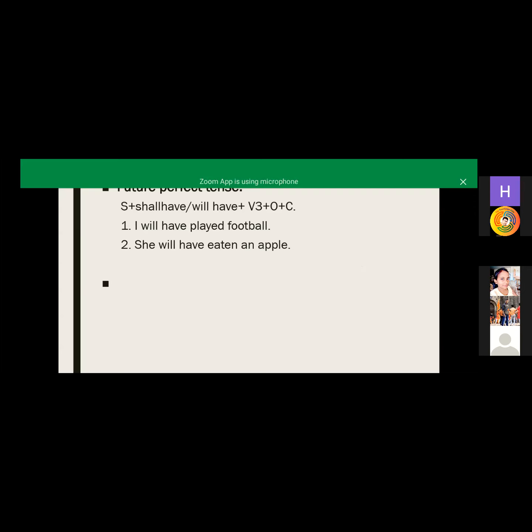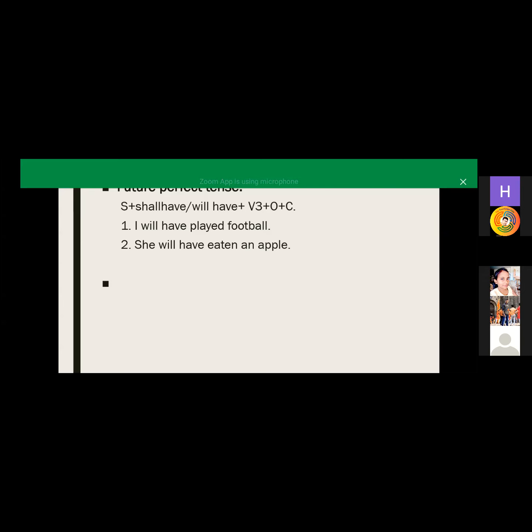Just like the past perfect tense and present perfect tense, the action is done. But in the present tense, you should remember that the action is recently done, and in the past tense, the action is done before any other action, and in this sentence, the action will be done in the future. When we have to tell someone that I will have completed that action in the future, then we have to use future perfect tense in our sentence. So I will discuss this in another slide.